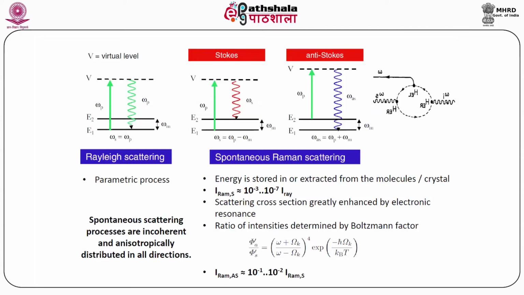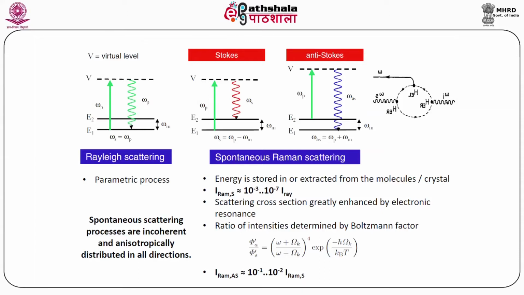We talk about the Stokes and anti-Stokes scattering. You can see here these are spontaneous Raman scattering, and energy is stored in or extracted from the molecule or crystal. I Raman is equal to 10 to the power -3 to 10 to the power -7, and the scattering cross section is greatly enhanced by electronic resonance.